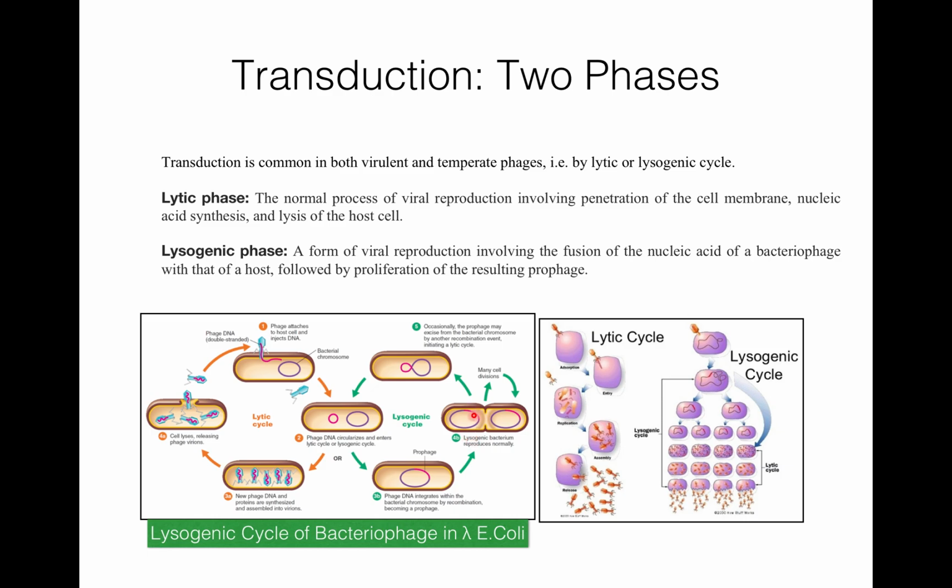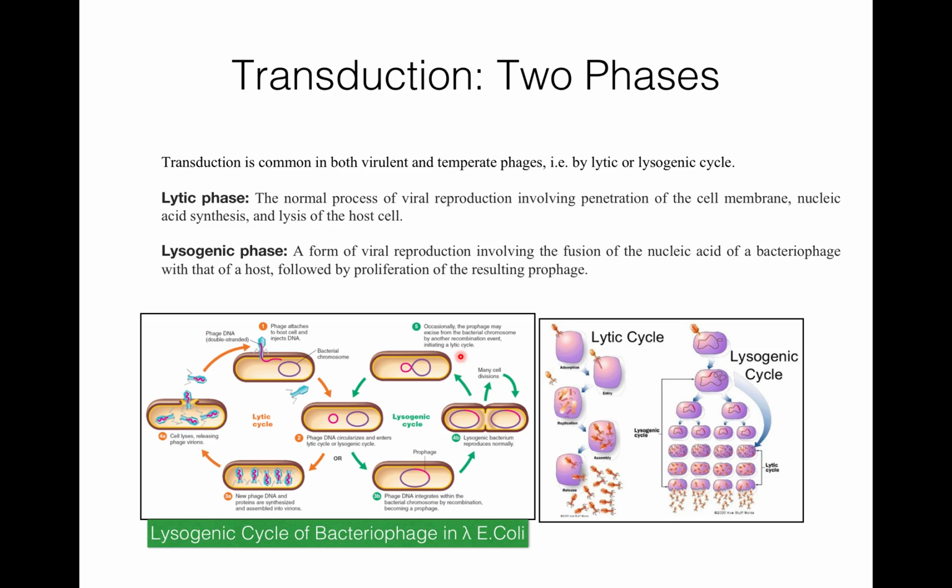You can see the lysogenic bacteria reproduces and forms many copies, and with each new copy they produce new DNA, that is, new prophage. Occasionally the prophage may excise from the bacterial chromosome by other recombination events and initiate a lytic cycle. Here the phage DNA circularizes and enters the lytic cycle again, or it may start the lysogenic cycle again. So this cycle also moves on.